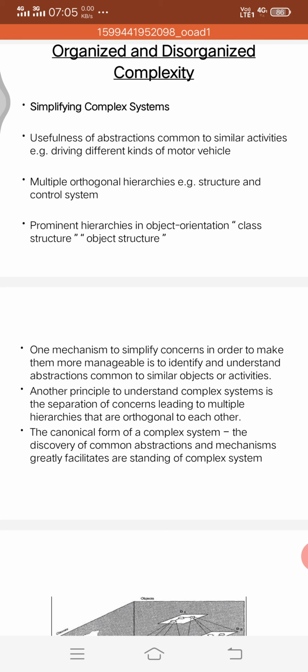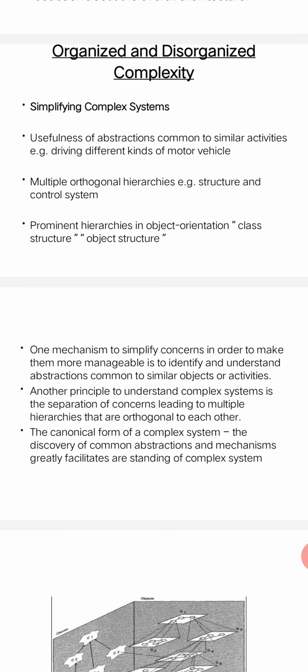One is class hierarchy and another one is object hierarchy. Okay, so object structure is nothing but, if you have a CPU, first we have to learn about the types of CPUs. Next we have to identify what components are in the CPU. We have to identify them in such a manner that, whatever the system is, if it is complex, we can easily reduce it. We have to easily identify what the system contains.